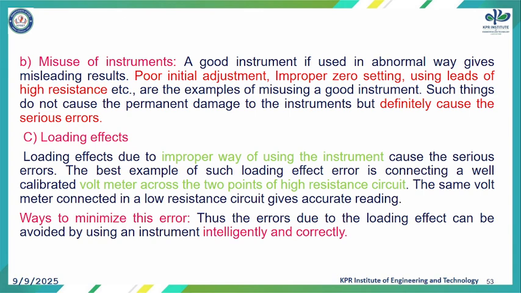Next one, loading effect. Loading effects due to the improper way of using the instrument cause serious error. The best example for loading effect errors: connecting a well calibrated voltmeter across 2 points of a high resistance circuit. The same voltmeter connected in a low resistance circuit gives an accurate reading. So this is the example of loading effect. Ways to minimize this error: errors due to loading effect can be avoided by using an instrument intelligently and correctly.